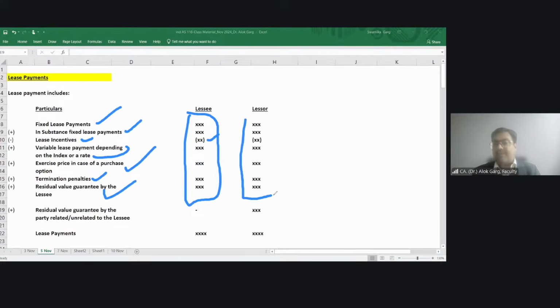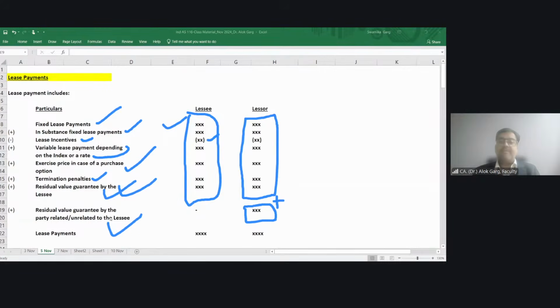The same lease payment is considered by the lessor also, plus there is one additional lease payment in case of lessor. And what is that? That is residual value guarantee by the party related or unrelated to the lessee also, right? Since it is a lessee-related lease payment, only residual value guarantee given by the lessee is considered. But in case of lessor, all the residual value guarantee has to be considered, be it a lessee or any third party. Okay, that's the only difference.